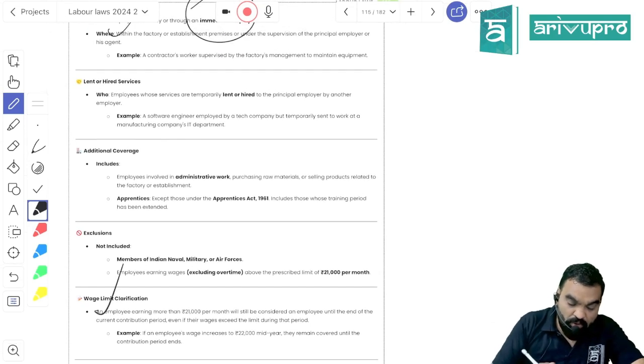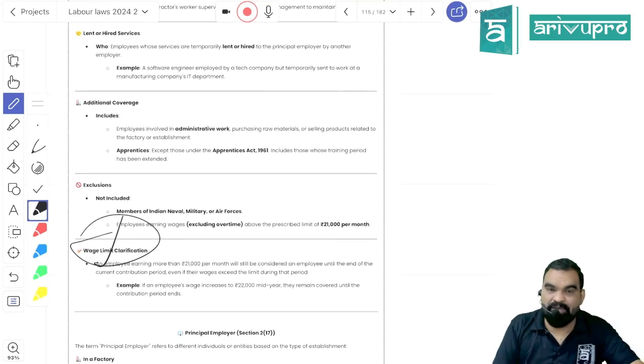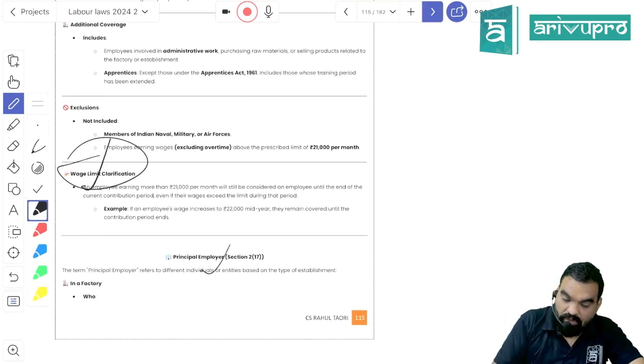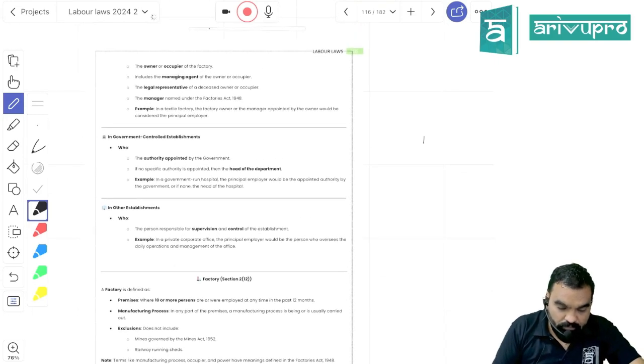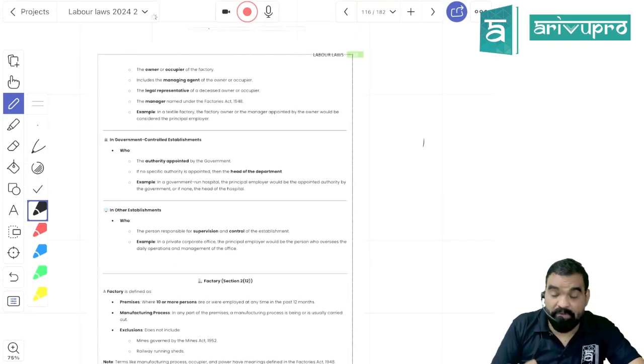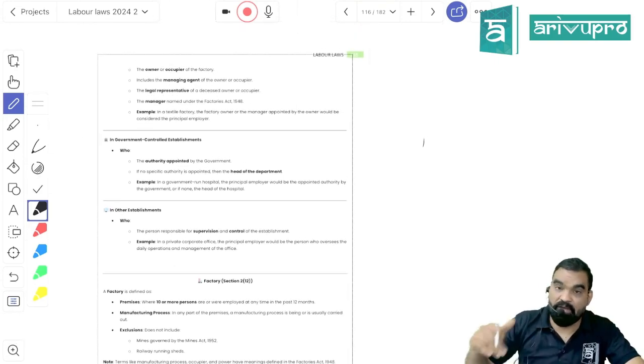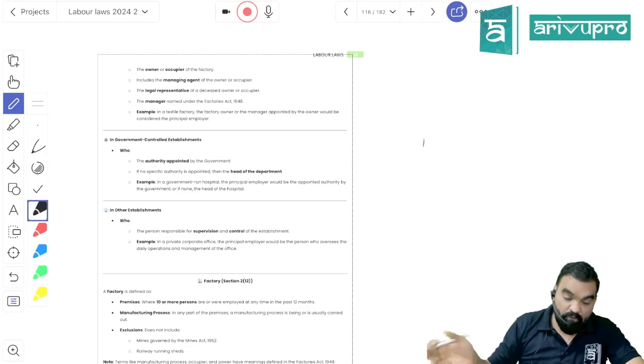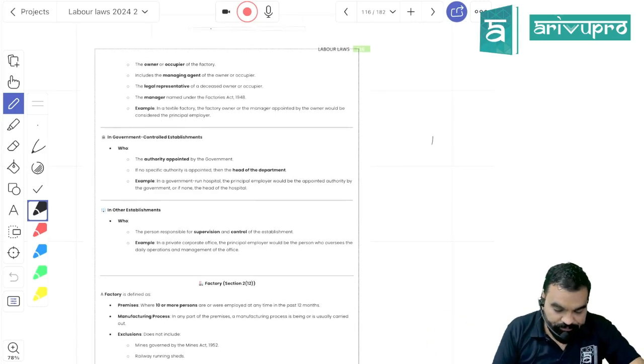Only those employees whose salary is up to 21,000, same like Bonus Act, are eligible for this contribution. Okay. Sorry, principal employer is a person for whom you are working. An immediate employer would be your contractor. Okay.